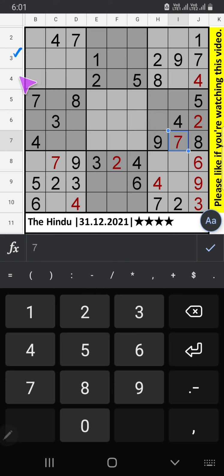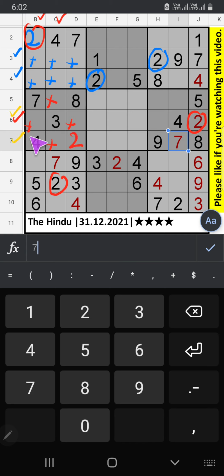Third row, 4th row we have 2. 2 can't come in these cells. 2 confirm here. Column B, column C we have 2. 6th row we have 2. 2 can't come in these cells. 2 will be here.